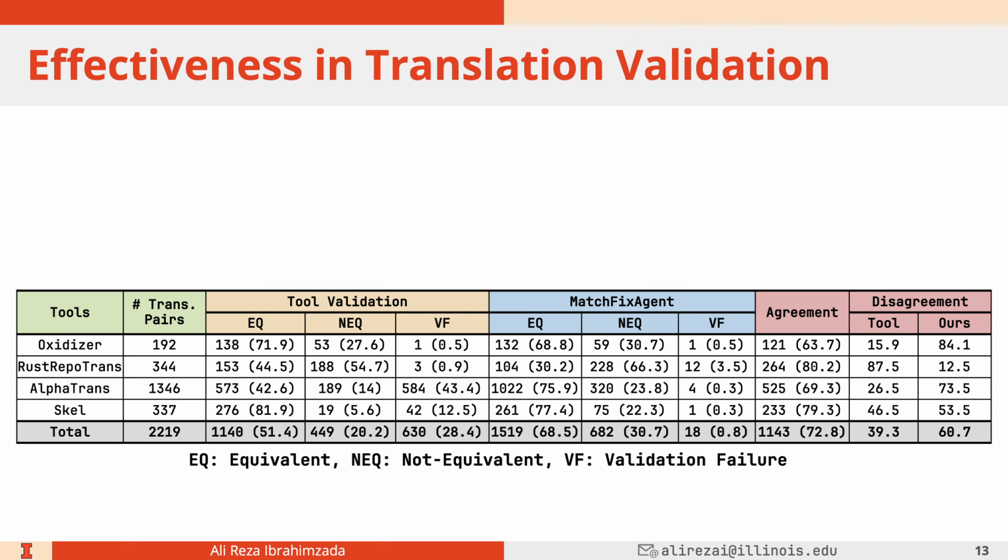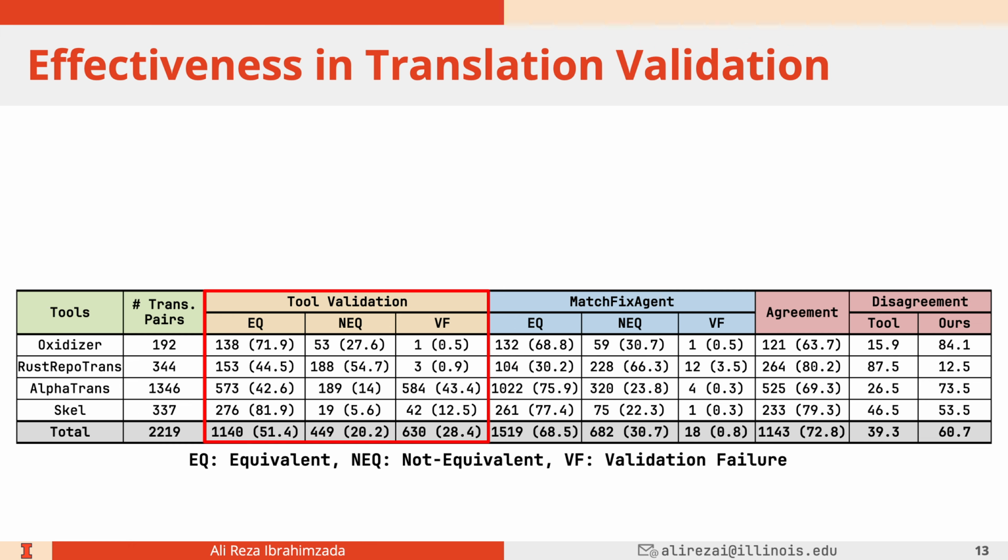So the first research question that we were interested in studying was definitely translation validation. How good is MatchFixAgent or existing tools in translation validation? In here, as you can see, the super column tool validation shows 3 subcolumns: equivalent, not equivalent, and validation failure.